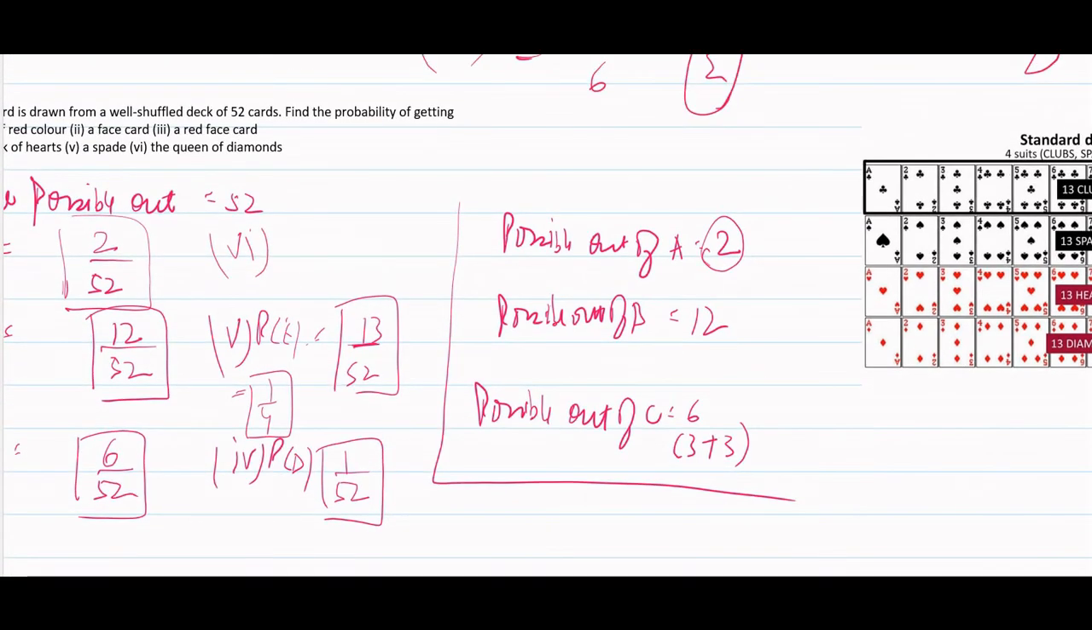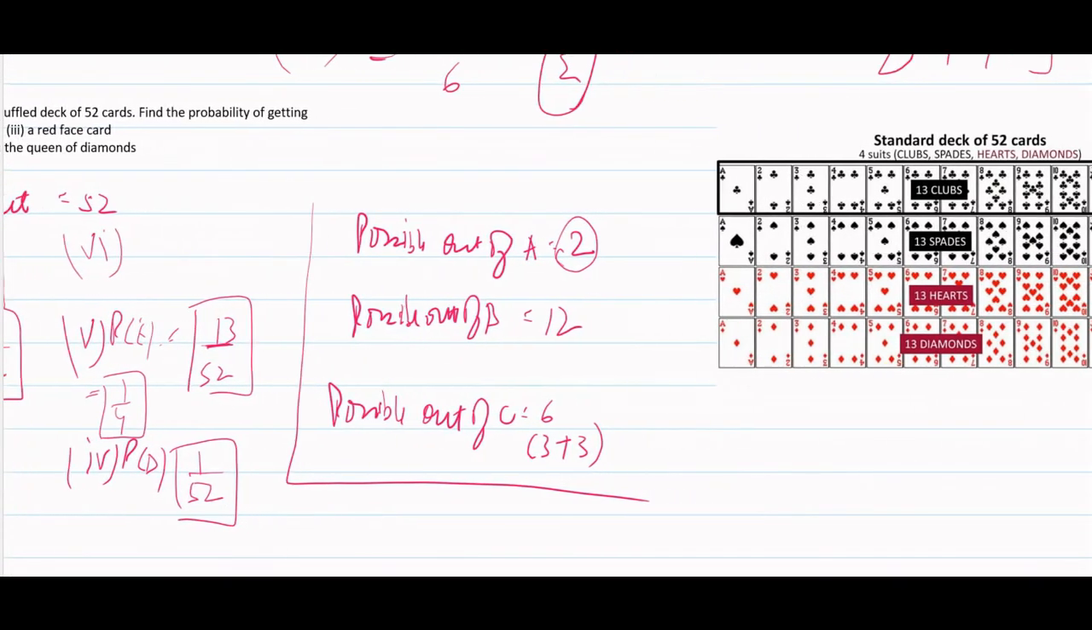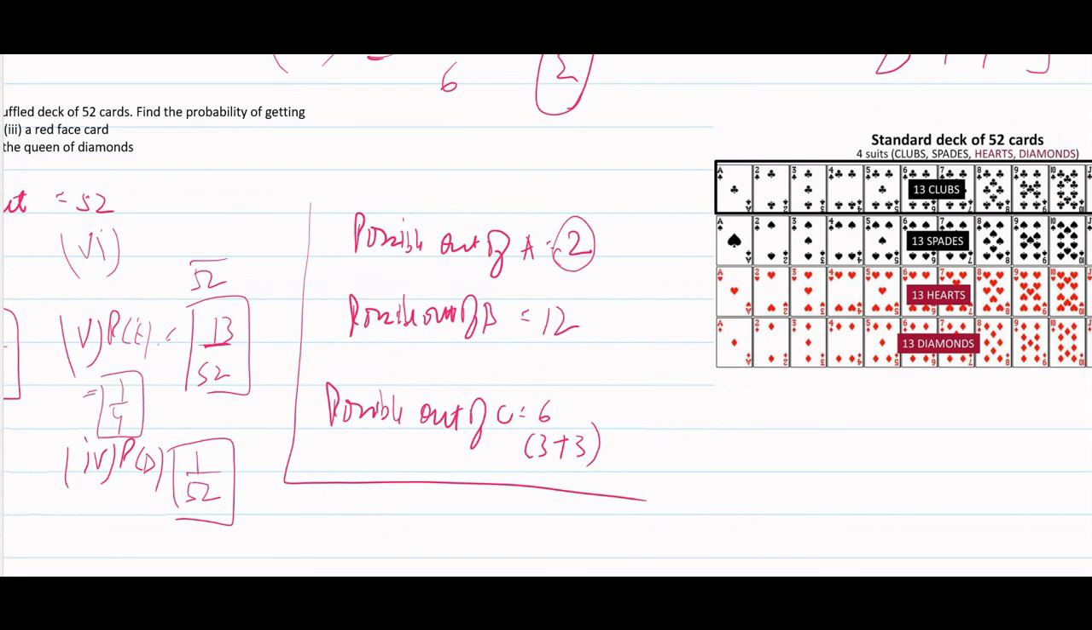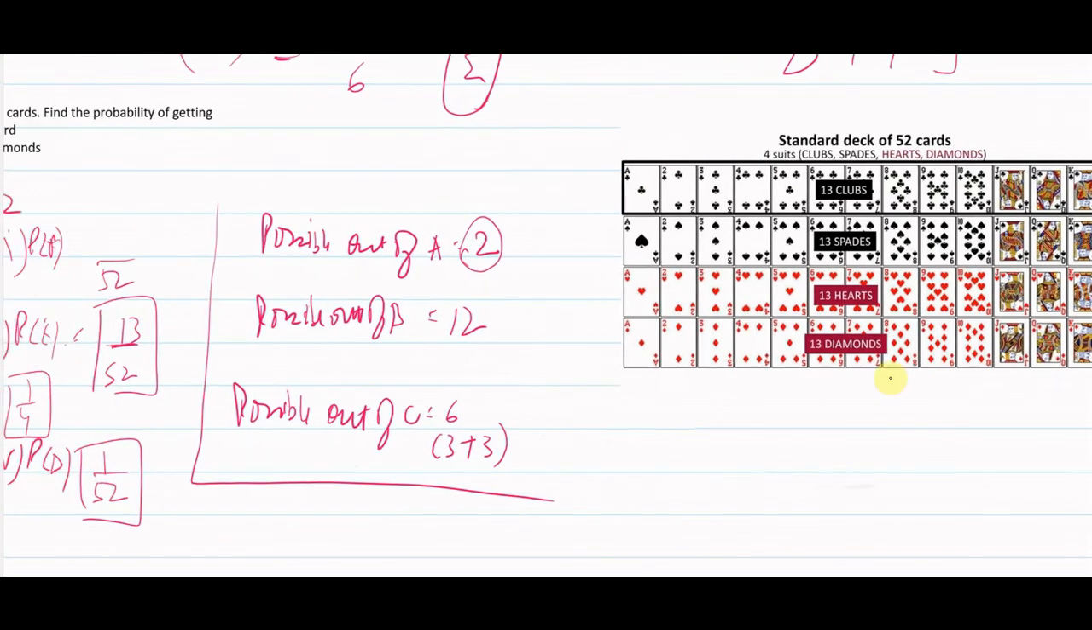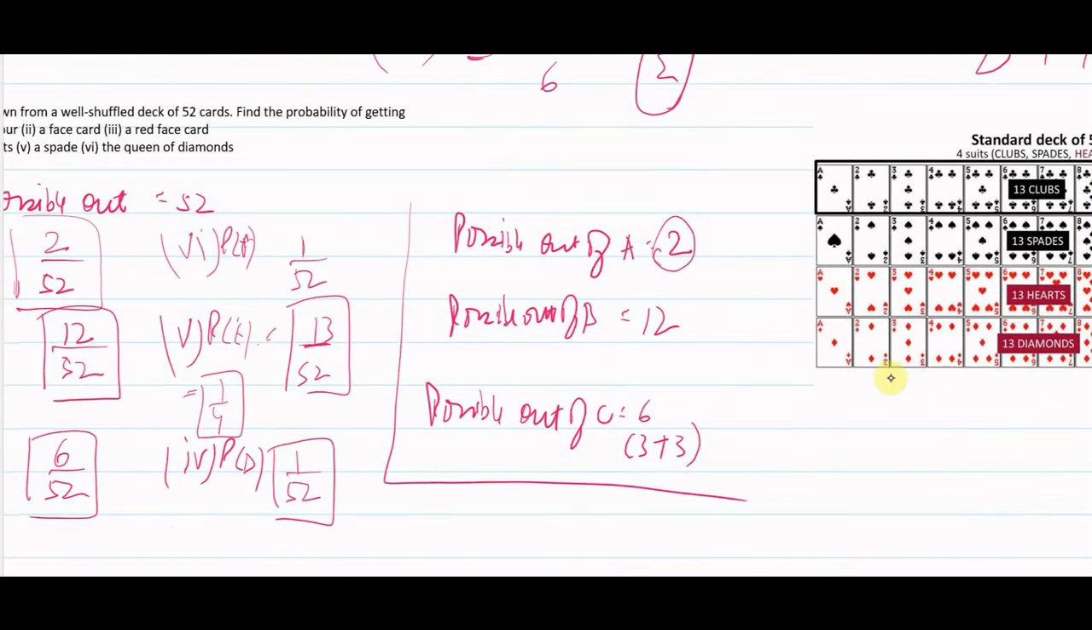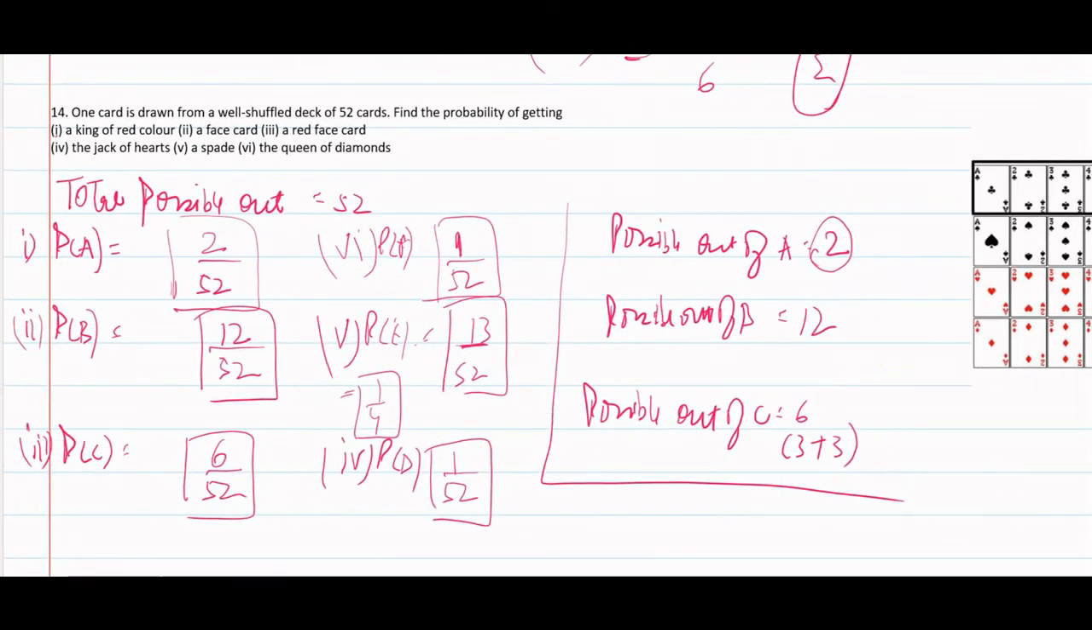The Queen of Diamonds. Total 52 cards available. We would take it as the probability of event F. Queen of Diamonds, only one available. So the probability is 1 by 52. Got it? Have a look at this sum.